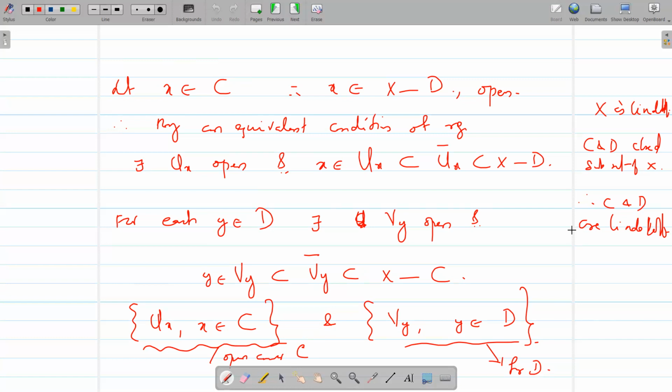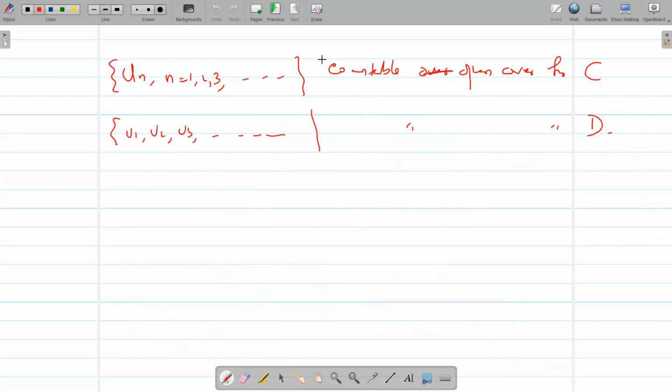Now, C and D are closed subsets of the Lindelöf space X, and being Lindelöf is a weakly hereditary property. Therefore, C and D are themselves Lindelöf. Therefore, these two open covers for the Lindelöf spaces C and D have countable subcovers. So let Un, n equal to 1, 2, 3, etc., be a countable open cover for C, and the family Vn, V1, V2, etc., is a countable open cover for D.